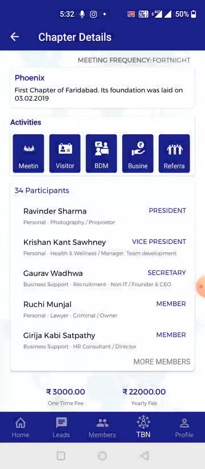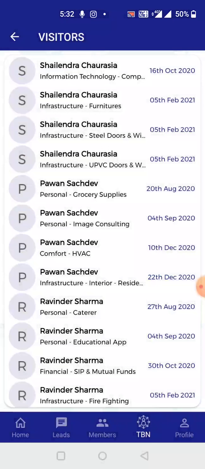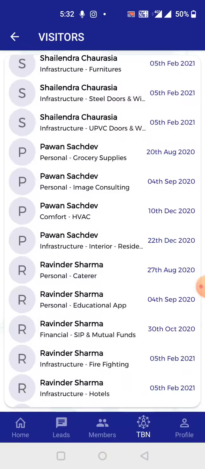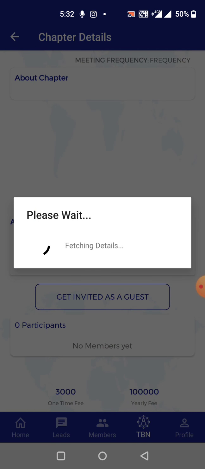Now if you go into the Phoenix chapter, you see this blue tab over here that says activities. Over here, if you click on visitors, you can see the list of all the visitors that have visited your chapter. So you have all the data at your fingertips. That is what this app is empowering you with.